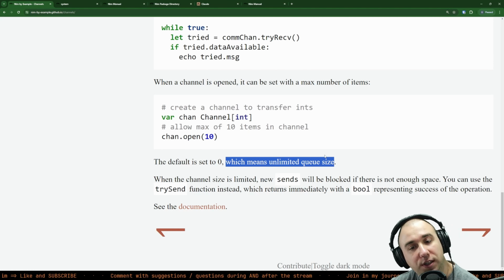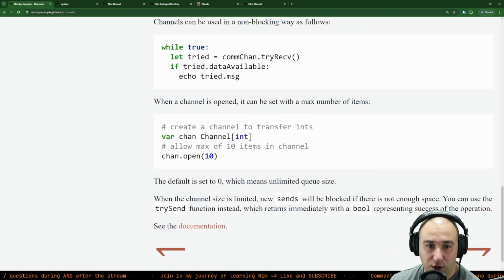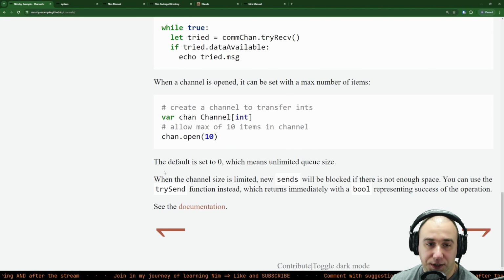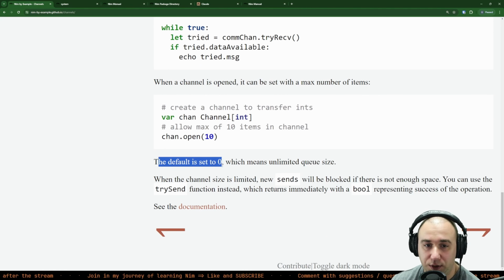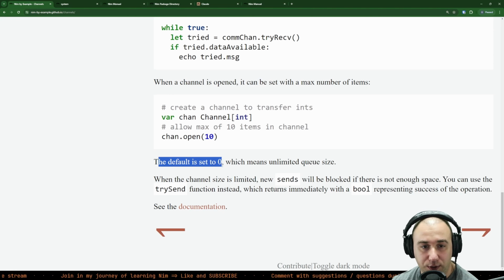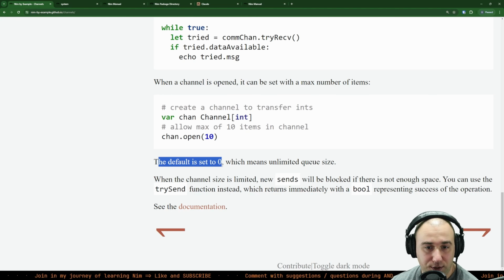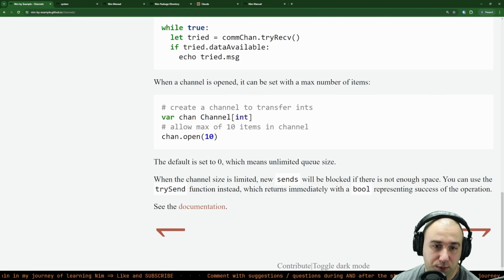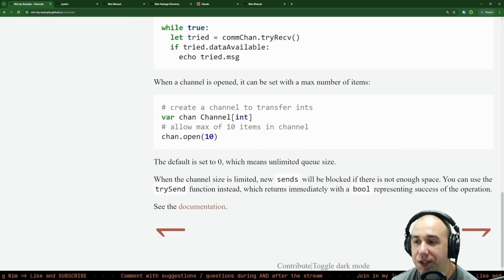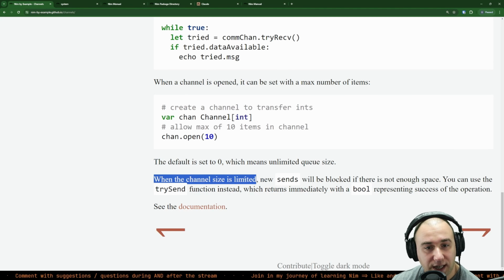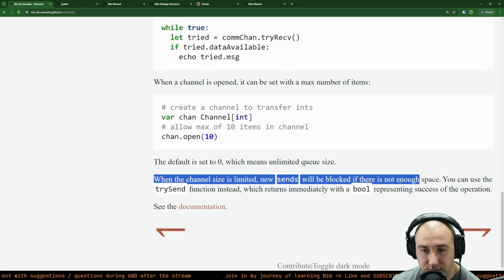When the channel size is limited, new sends will be blocked if there is not enough space. Okay, so in something like Go, the unbuffered channel will be opened with 1, while Nim by default sets it to 0, so you can just keep shoving messages into it. It'll be queued up. So you just need to be careful not to put too much without having enough processing. Okay, makes sense. So this way will be non-blocking at all times. Very cool.